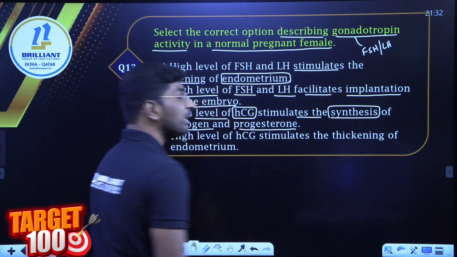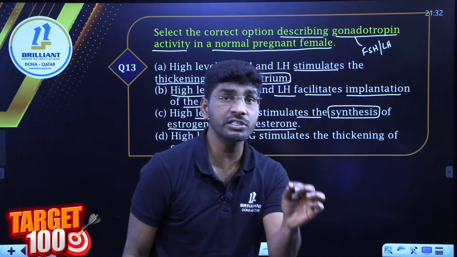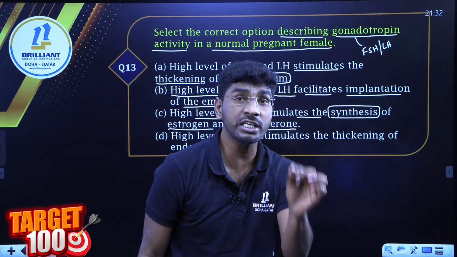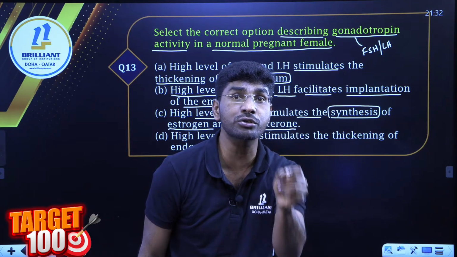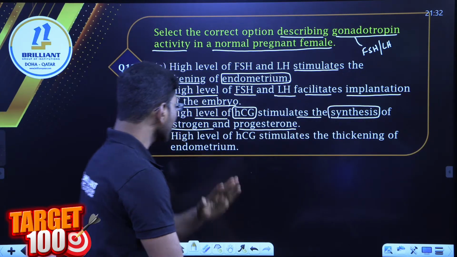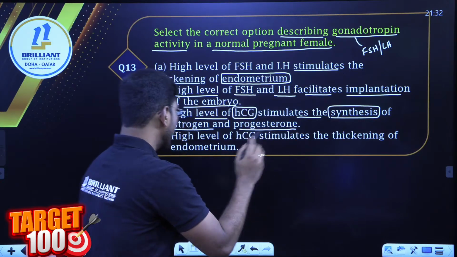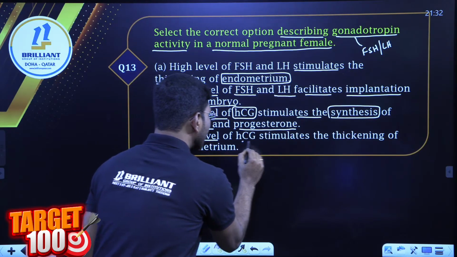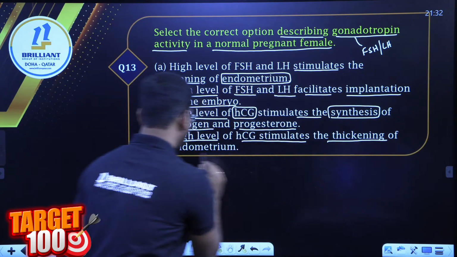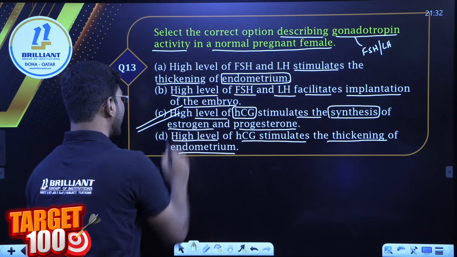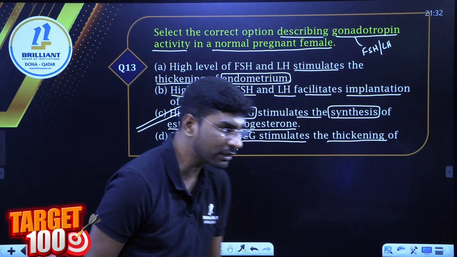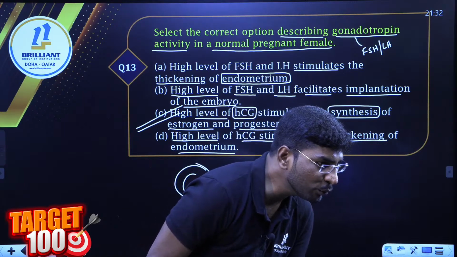Next, high level of HCG, human chorionic gonadotropin hormone, stimulates the synthesis of, what tell me? Estrogen, absolutely correct. Remember, HCG hormone stimulates progesterone and estrogen from the placenta, and placenta also ovary. Next, high level of HCG stimulates the thickening of endometrium. No, so we can go with option C. How many of you are correct? Right. So far 2 students correct.